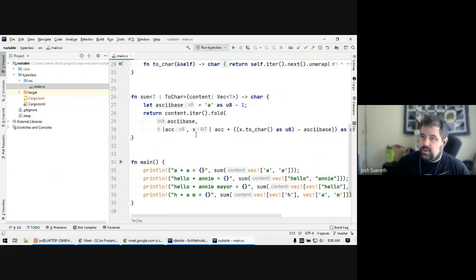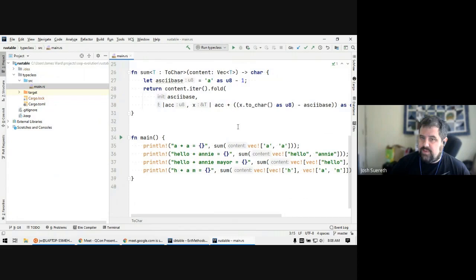So here, if you notice, we only provided toChar for generic vectors, for characters, and for strings. And so in this println, if we pass in a vector of characters in the first example, that compiles and works. If we pass in strings in the second example, that compiles and works.